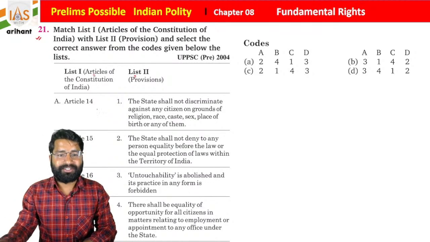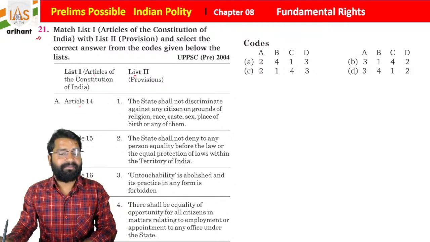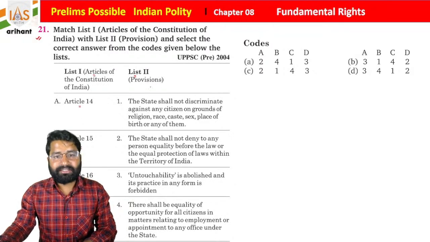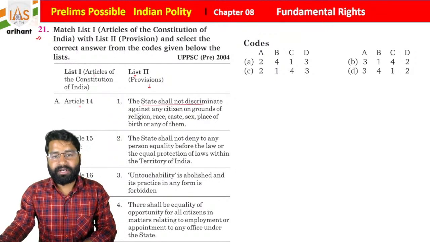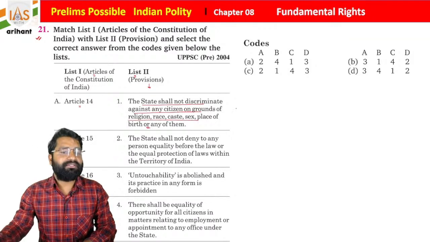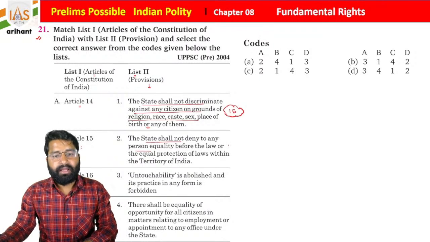Article 14, Article 15, 16 and 17. Now I'm reading just the provision list, that is list 2. States shall not discriminate against any citizen on the ground of religion, race, caste, sex, birth. As you know, it is mentioned under Article 15 of the Indian Constitution. States shall not deny any person equality before law and equal protection of law.